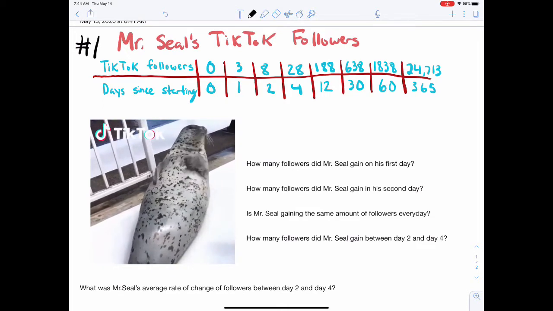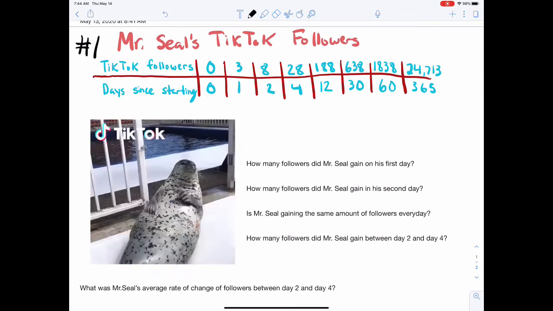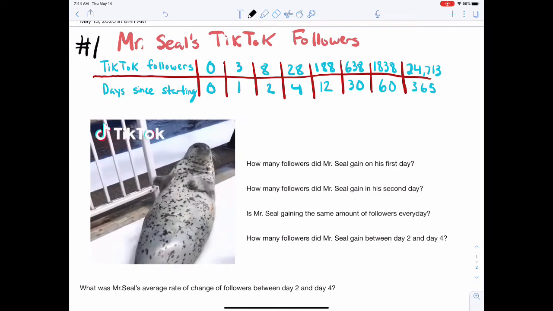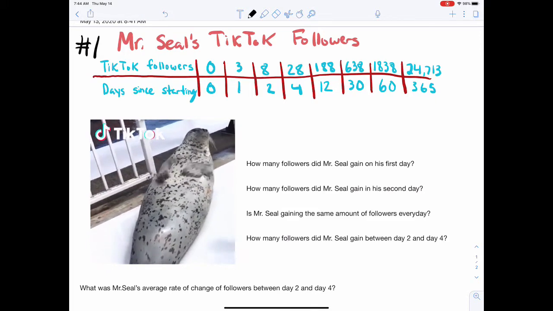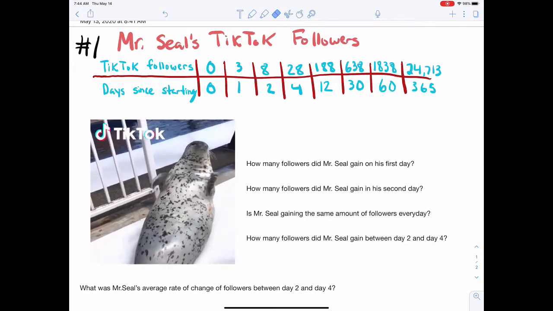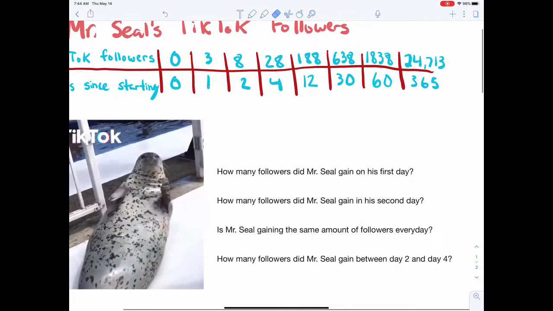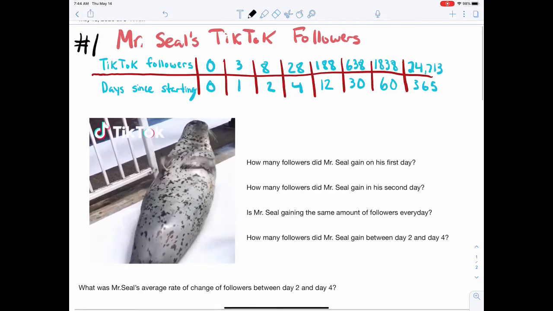This is Mr. Seal's TikTok followers. This chart he's been tracking, see how well he's doing the past year. After a certain amount of days, that's how many TikTok followers he had. He was one of the original TikTok guys. He's had it over a year. So let's look at his stats here.